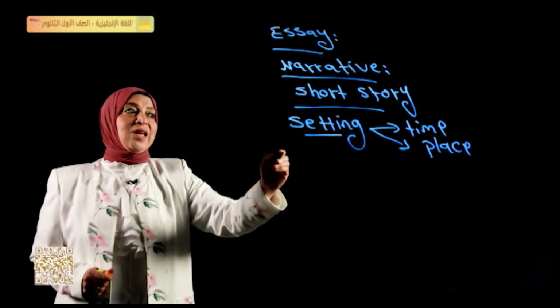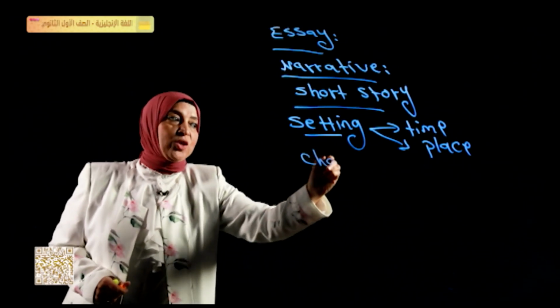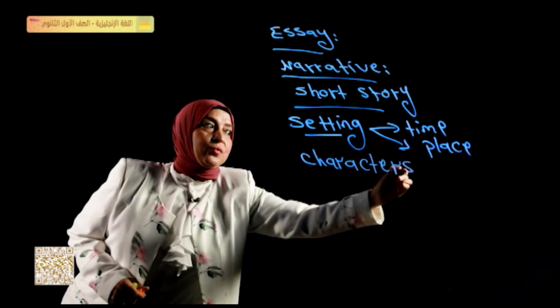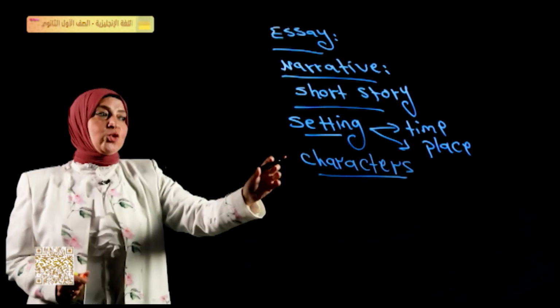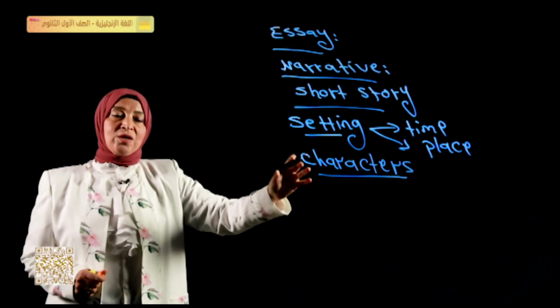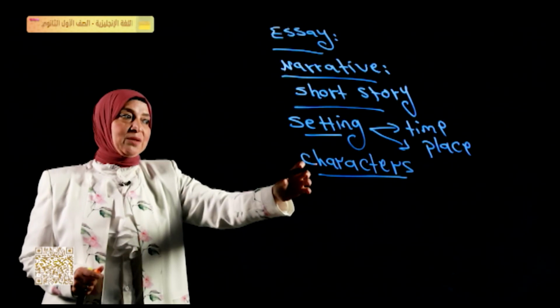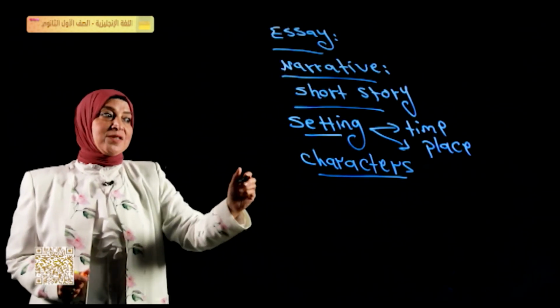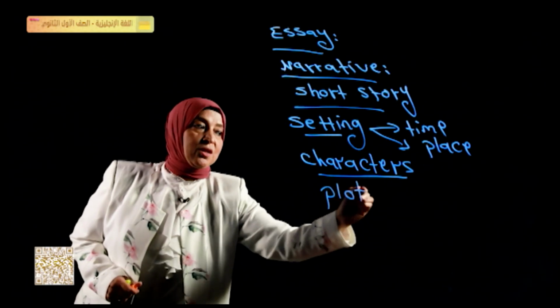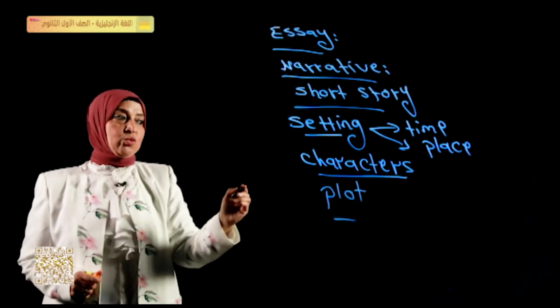What about the characters? Of course, we have to decide the characters. So we can say who is the main character of our story and who are the characters beside him. After that, we have to decide the plot of our story. What is the plot?